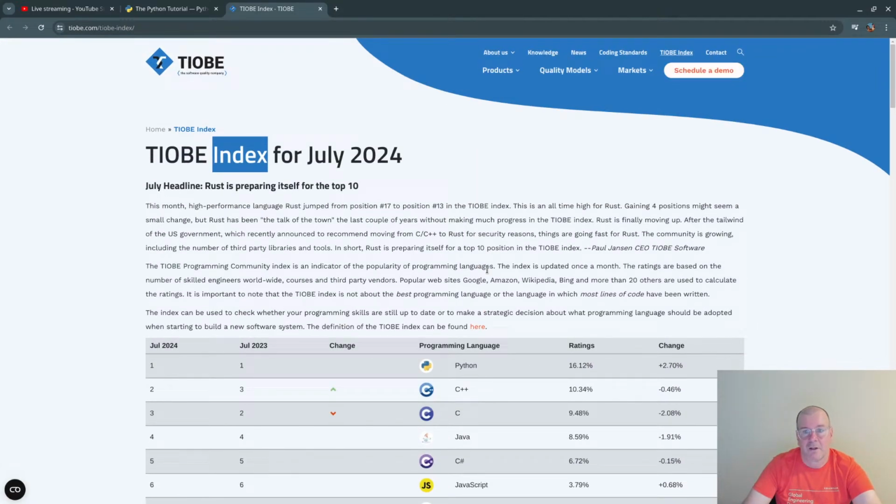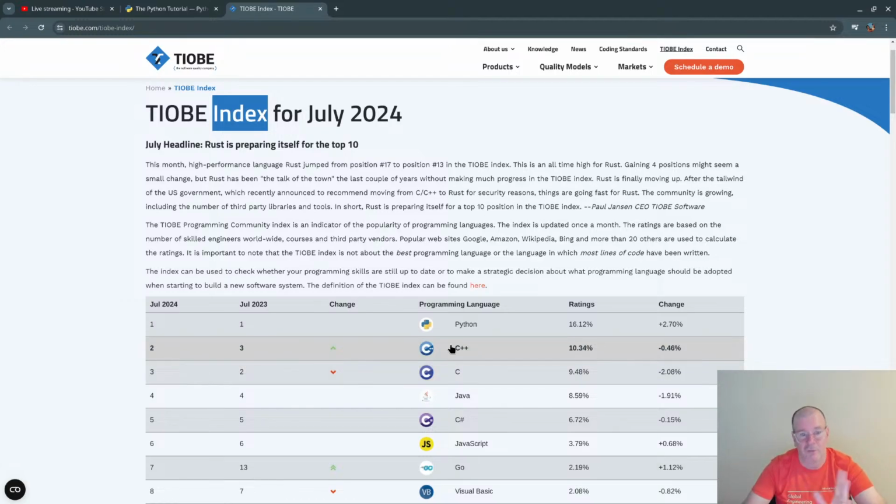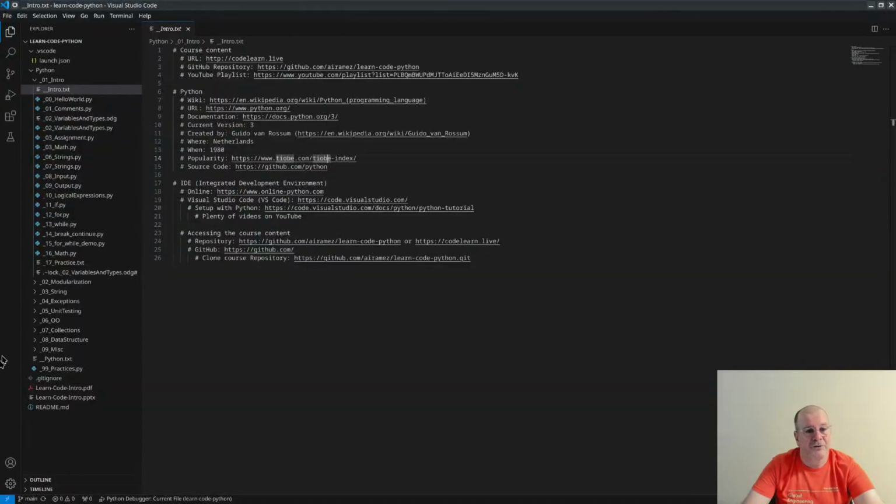So the good thing is that we are learning a language that is in the top one, so it cannot be bad, okay? But don't think, oh, because one language is on top it is the best for everything. There is always a trade-off, okay? Let's go back to our material, and just to show you, this is insane.